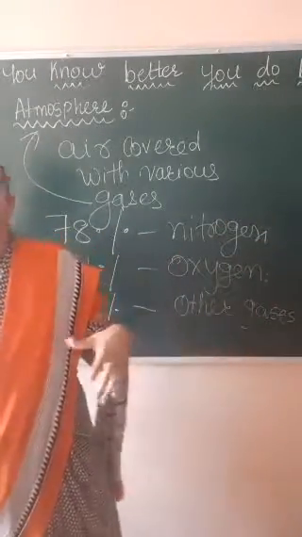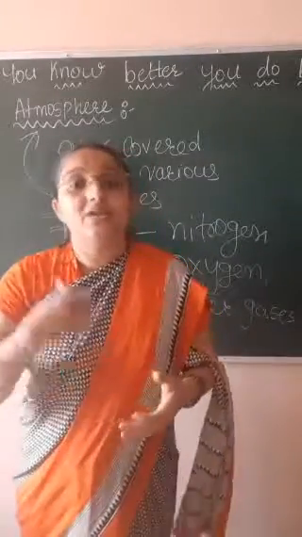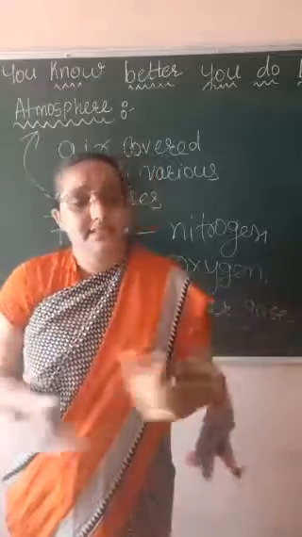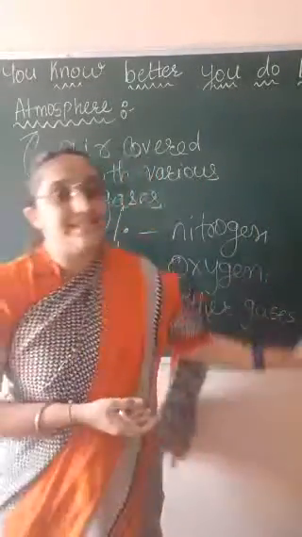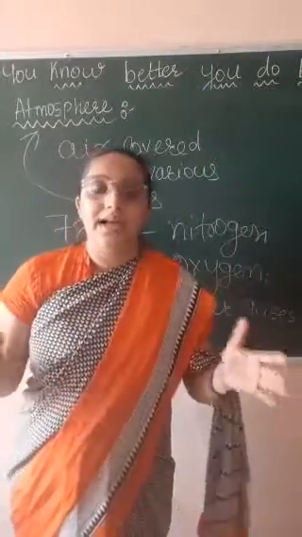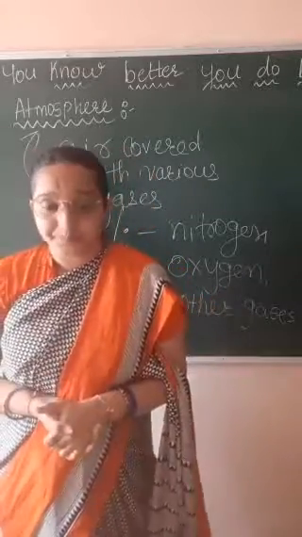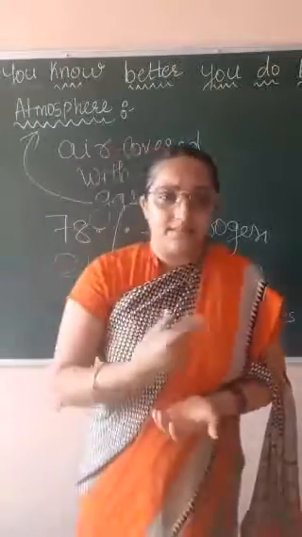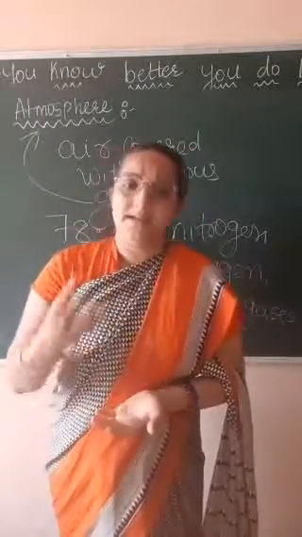Ozone gas is also present, along with nitrogen, methane, hydrogen and many other gases. So all these gases are, in short, the atmosphere. Now you might be thinking, why are these gases important?